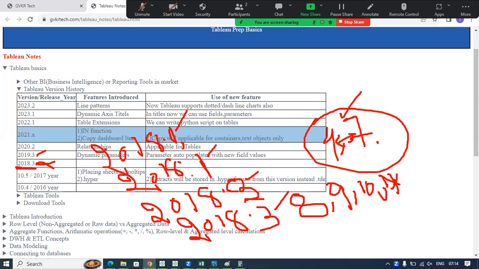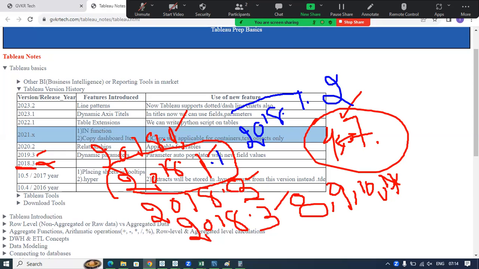And within 2018.1 also, they are releasing 2018.1.1 version and 2018.1.2 versions like that.